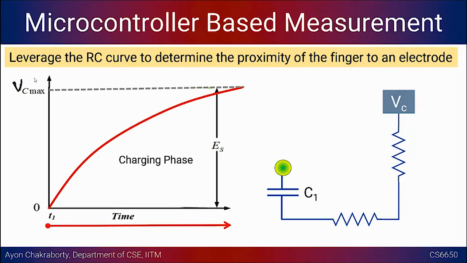Okay, and it takes a finite amount of time, which is dependent on the resistance value and the capacitance value, which is R into C, and the total time that is required for the capacitor to get charged is directly proportional to that particular value. Okay, so the time during which it gets charged, we call the charging phase. Okay, and after that it could discharge, and so on, right?